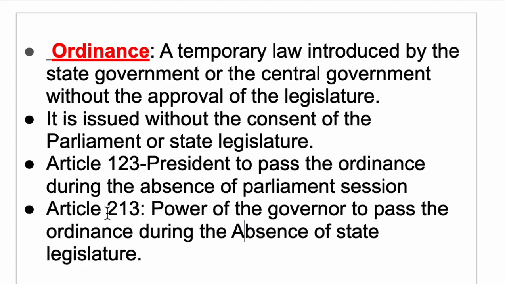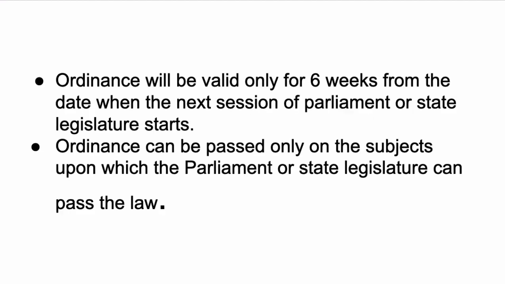The law passed with the approval of the Parliament or the state legislature will be a permanent law, whereas the ordinance, which is passed on a temporary basis, is valid only for 6 weeks from the date when the next session starts. That means if the ordinance is passed now and next month the Parliament session begins, then the ordinance will be valid only for 6 weeks from the starting of the Parliament session.